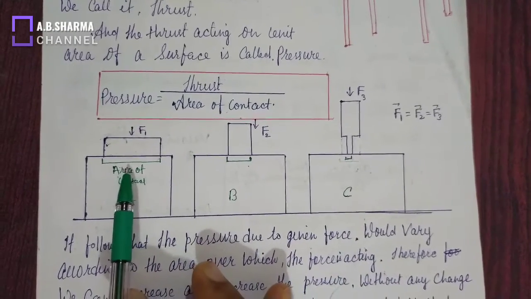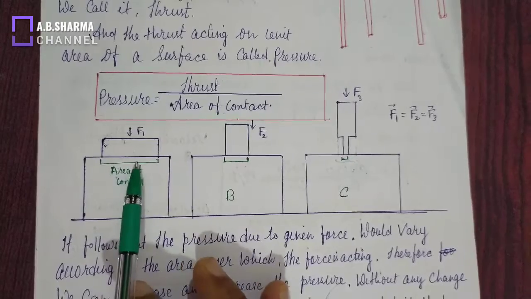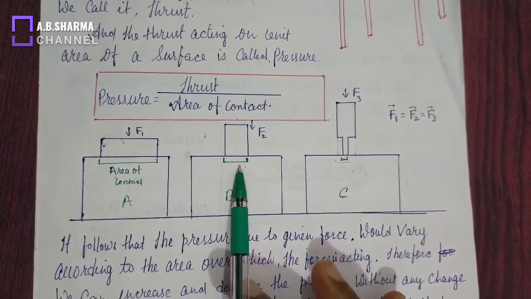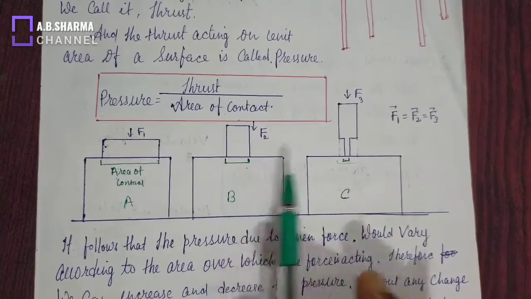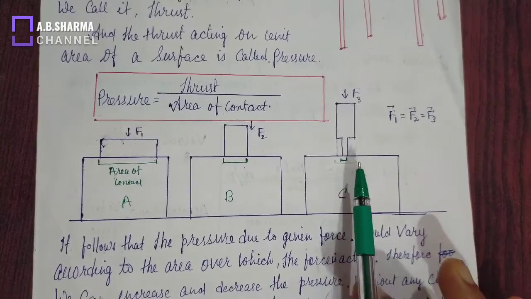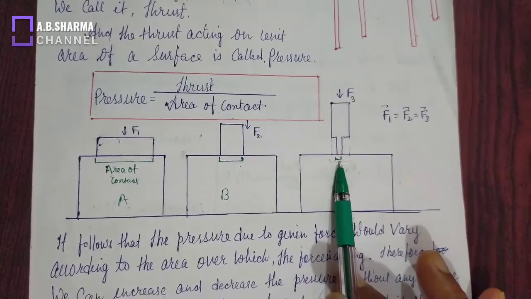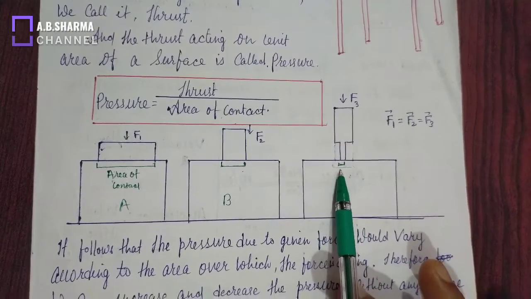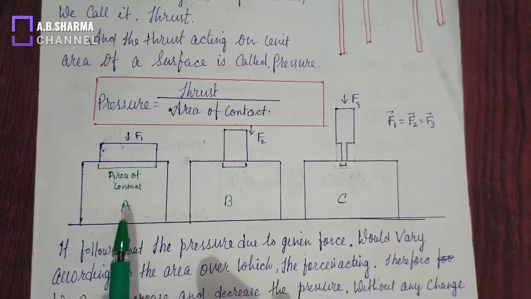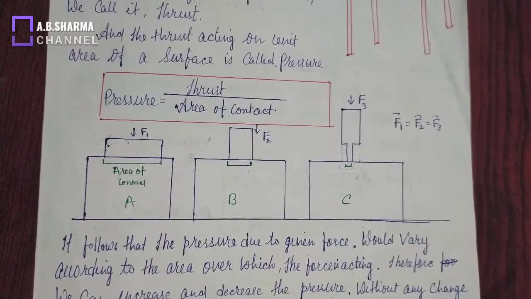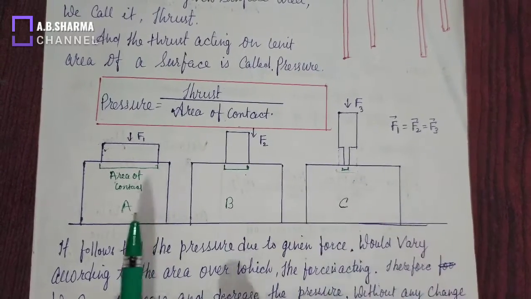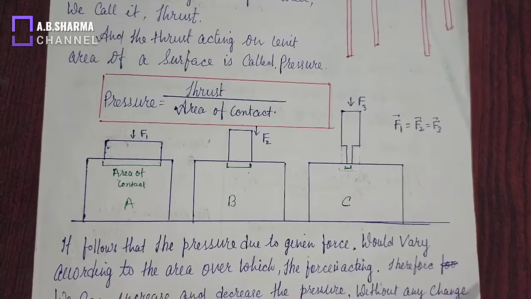In situation A, we are seeing that the contact area is large, so pressure will be small. In the second situation, contact area is smaller, pressure will be more. And in the third situation, contact area is very small, so pressure in this situation will be largest. Means when contact area is less for the same force, pressure will be larger, and when contact area is more for the same force, pressure will be smaller. So pressure can be increased or decreased by varying contact area.